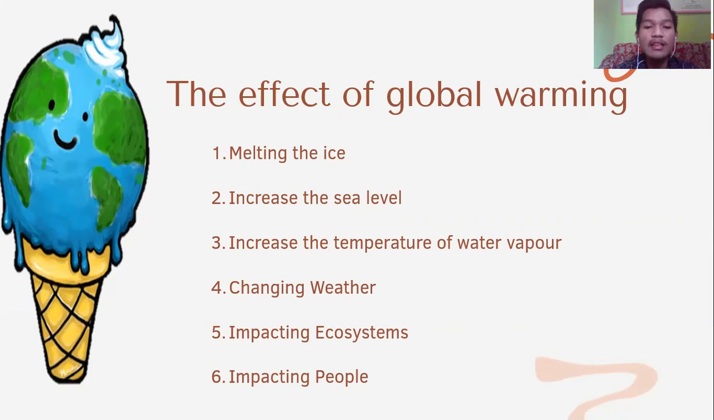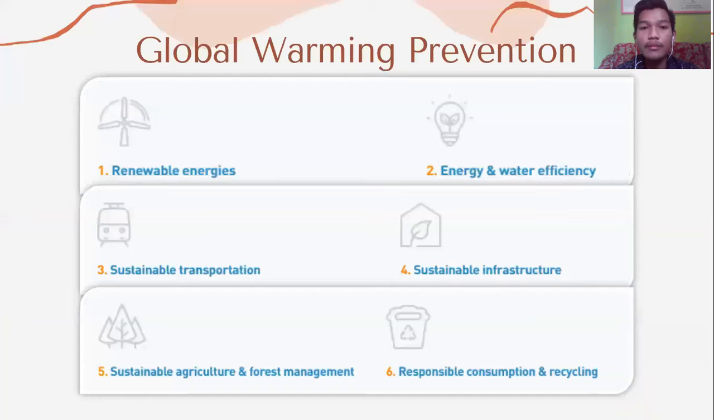The last is impacting people. This is the most significant impact of global warming, but most people still do not care about the impact of global warming itself. After that, the last part is about global warming prevention.